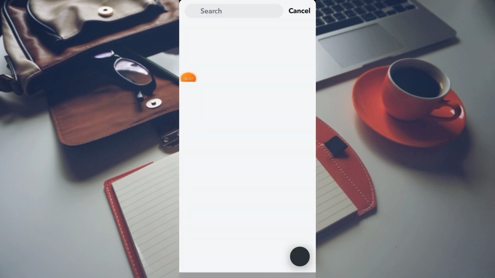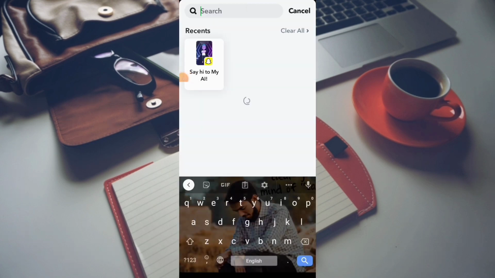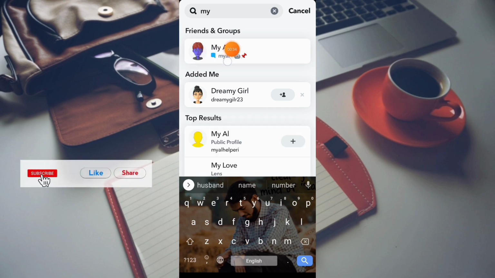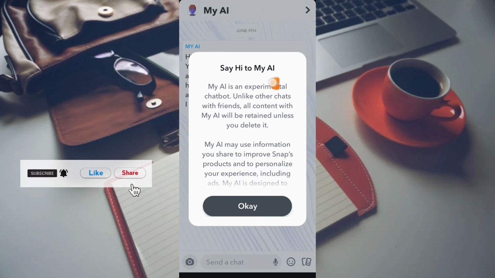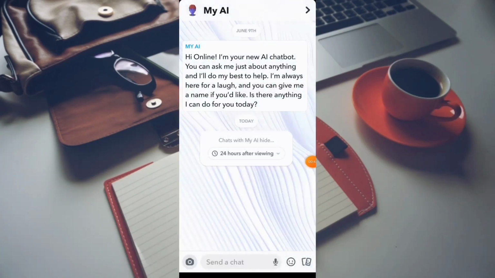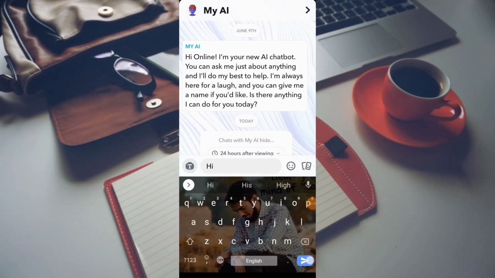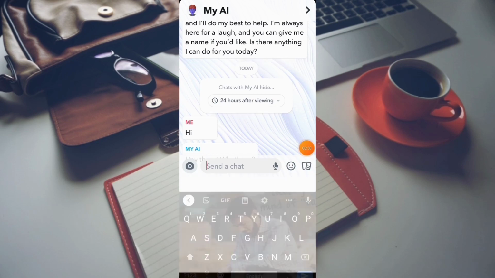Just follow two steps. The first step is to update your Snapchat account, then click on the chat icon. Here you can see Search My AI. After searching, you find this and just click on the profile icon. Here you can see OK, then click on Chat. You can easily access My AI on Snapchat for free.